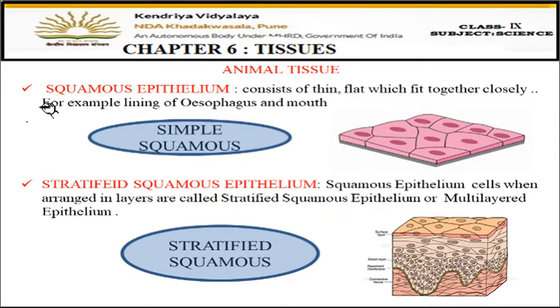If there is a single layer, then it is called squamous epithelium. If these cells are present in many layers, then it becomes stratified squamous epithelium. In the diagram you can see these layers of squamous, flat cells present in layers, so it becomes stratified squamous epithelium.